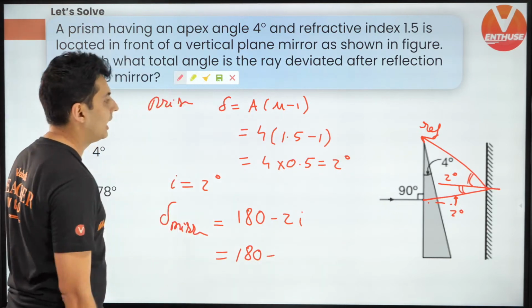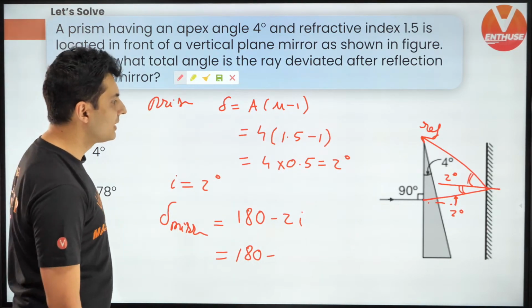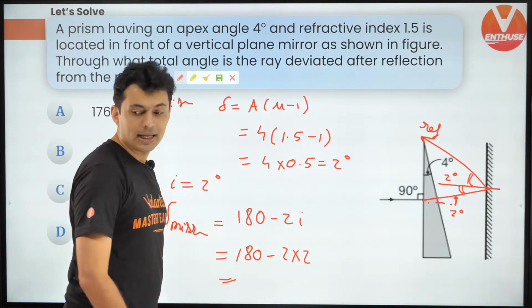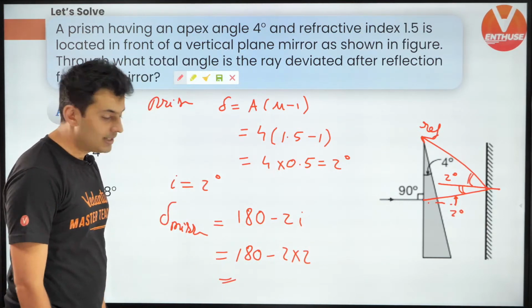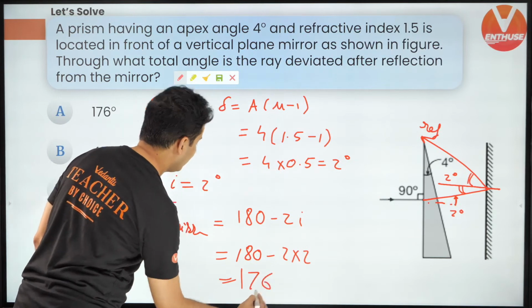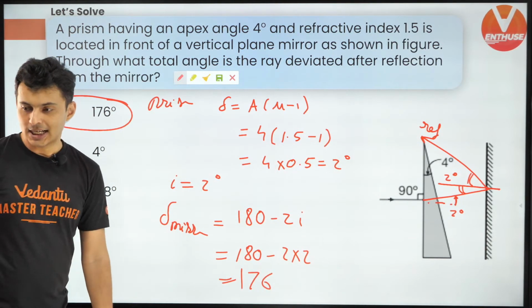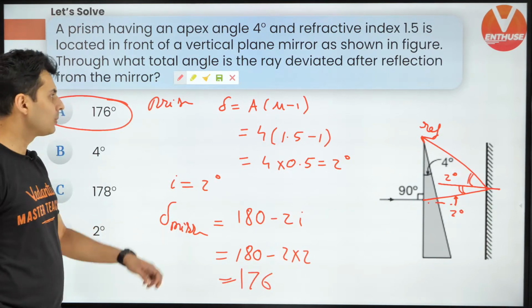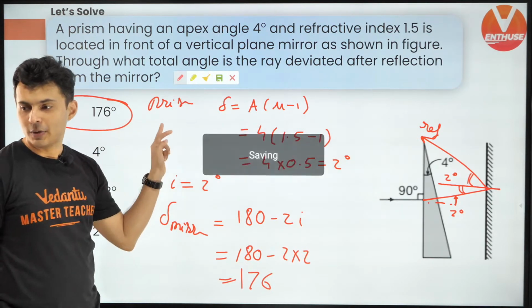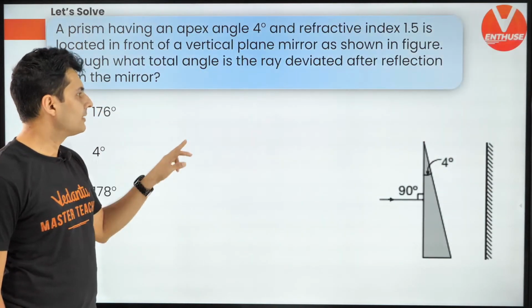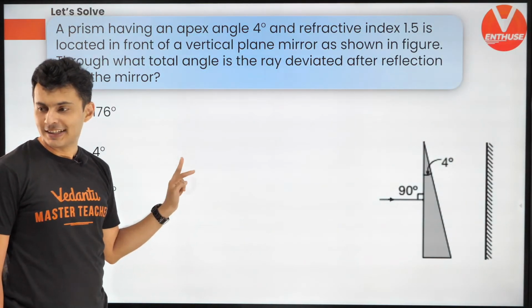Yes. Very good. So what will be the answer? 180 minus 2 times 2. How much is it going to be? 176 degrees, which is option A. Is that clear, guys? Yes, option A is correct. Very good. Let's get going. Yeah, that's the correct answer. Very good.